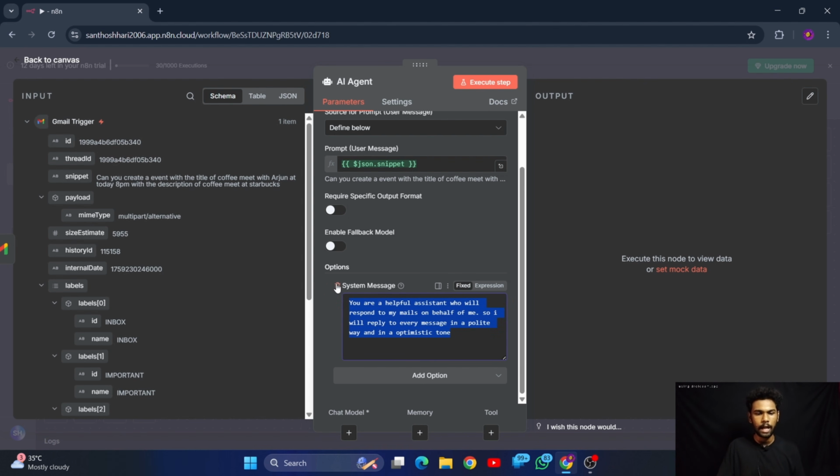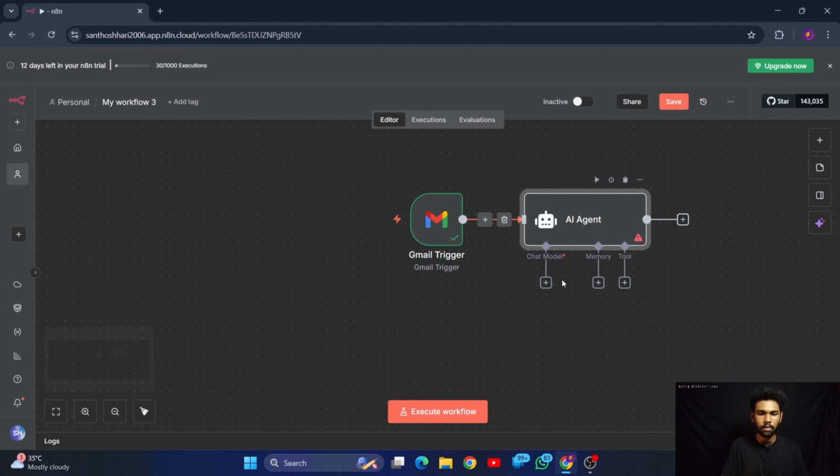So we can type something like this. In this particular manner, the AI is going to behave. So where is the AI? What is the brain of this AI agent that we have to define just now? Go back to the canvas. Here you can see the chat model section is empty, and it is showing that it is mandatory. So let me press that one.